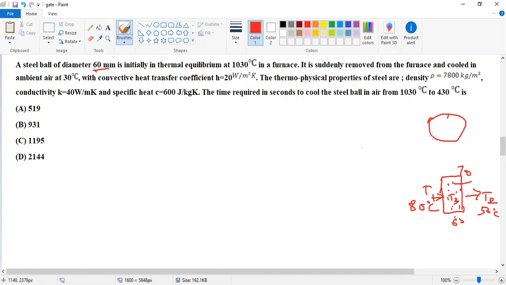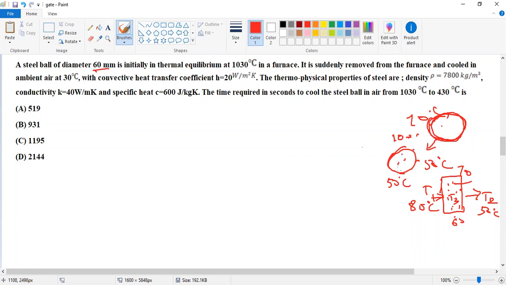But a small element like a steel ball is at 70 degrees Celsius, and we place it in a surrounding temperature area. It takes, for example, 10 to 15 minutes, and the temperature at this position becomes 50 degrees Celsius, and this position also 50 degrees Celsius.